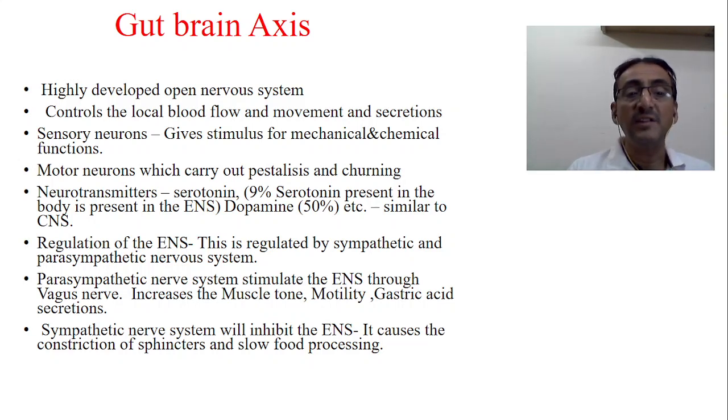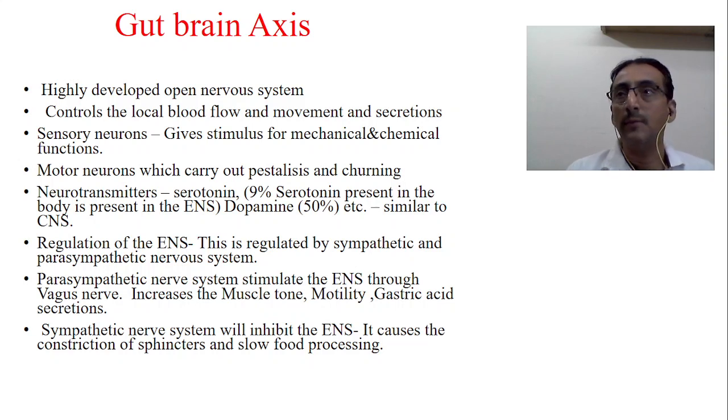Okay, so the parasympathetic nerve mainly stimulates the ENS through the vagus nerve, as I told, and it increases the muscle tone, increases the motility, and also gastric acid secretion. We know that parasympathetic stimulation is very important for all secretions. The basic functions of the parasympathetic nervous system are maintenance of sleep, digestion of the food, and excretion of the food. These are the basic three things of the parasympathetic nervous system, whereas the sympathetic nervous system prepares for emergencies and all those things.